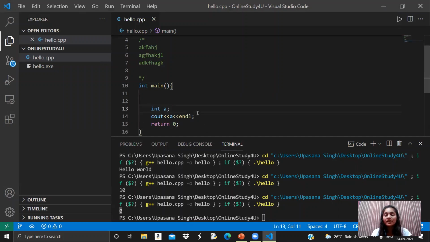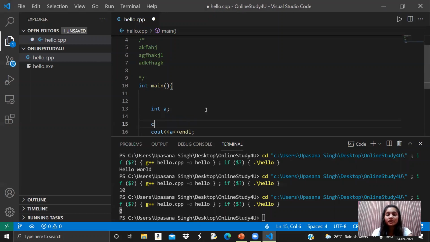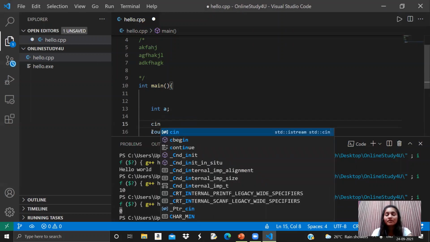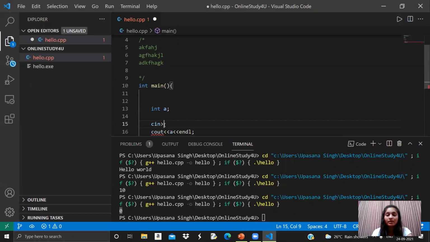So make sure you always initialize a variable, or before giving the output, you make sure that it has some value. Also, we can take the value in this A from your keyboard, or from the user as well. So to take the input from the user, we use the keyword cin. Cin is console input, and then we use the double greater than sign, and then we write a variable name.